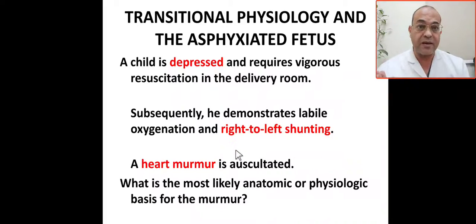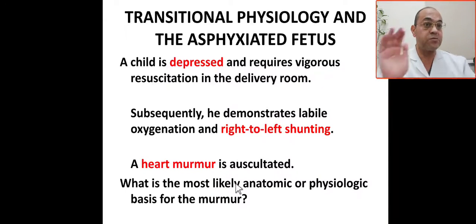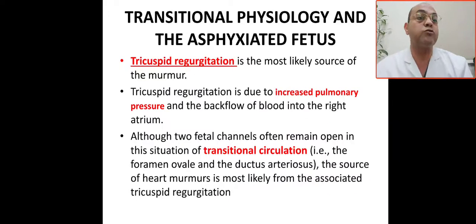The question here is that a heart murmur is auscultated. So where is this murmur from? What is the most likely anatomic and physiologic basis of this murmur? This baby having labile oxygenation and right to left shunt has PPHN, so most probably this murmur comes from where?